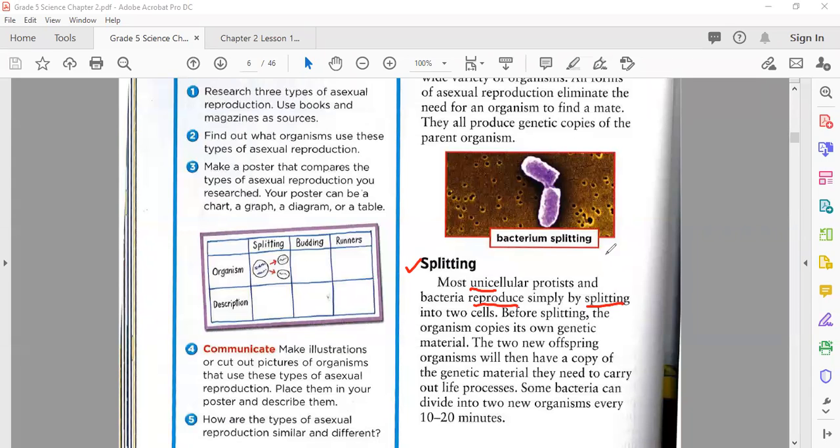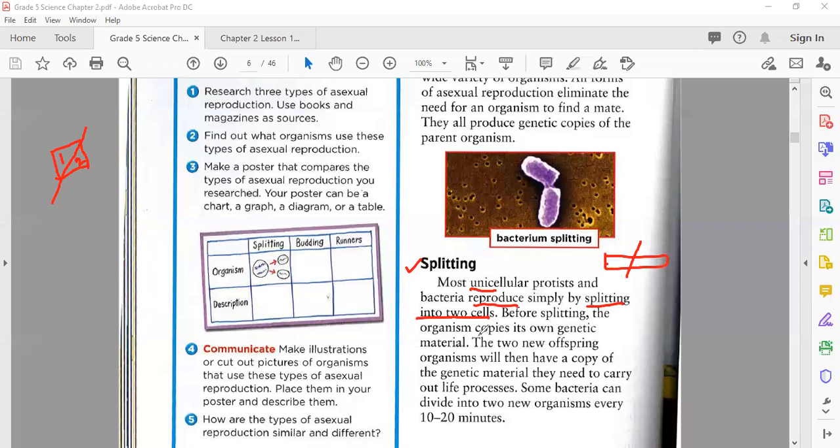When you divide something, for example a bar, you cut it into equal halves, or a piece of bread that you divide, so you get two pieces. One this, and second is this one. Into two cells, one cell divided into two.